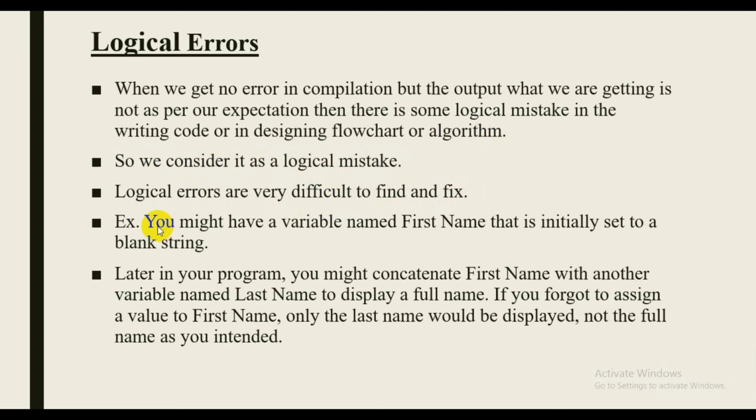For example, you might have a variable named first name that is initially set to a blank string. Later in your program, you might concatenate first name with another variable named last name to display a full name. If you forgot to assign a value to first name, only the last name would be displayed, not the full name as you intended.